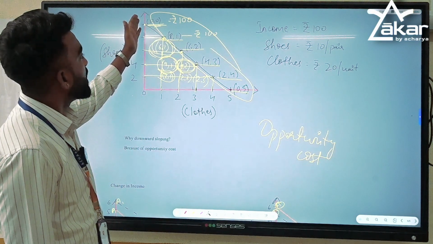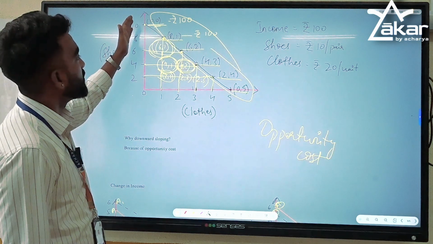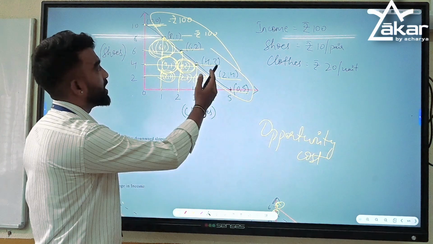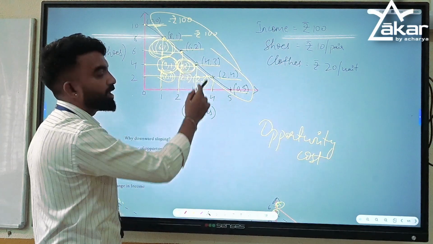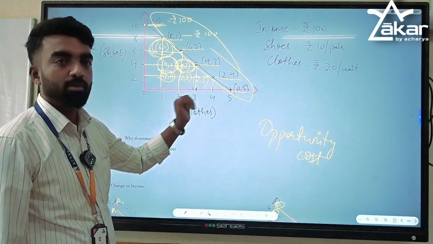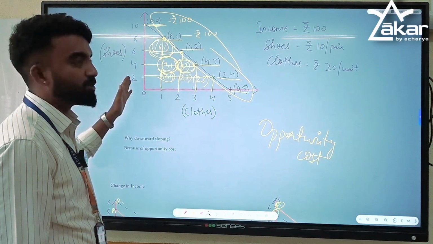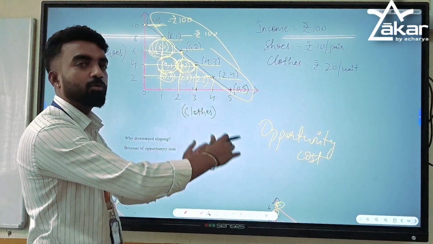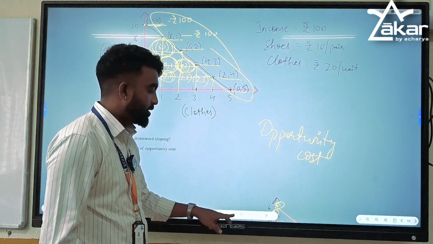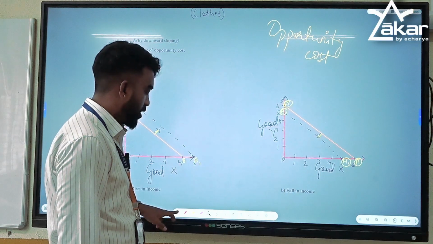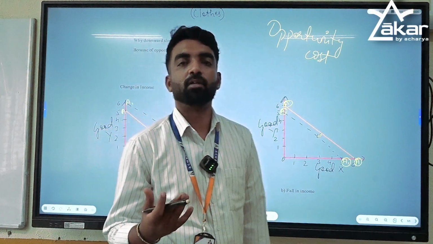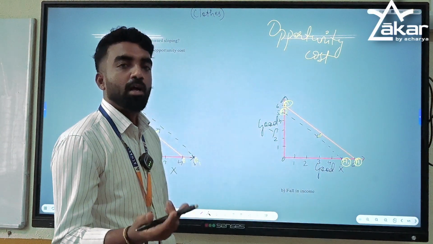So when it was 10-0, it was at this point. When the consumer tried to increase the quantity of cloth, this reduced. So as he kept on increasing the units of clothes, the units of shoes got reduced. That is why it is downward sloping. The reason is opportunity cost, meaning how much a consumer is foregoing to increase the quantity of other good.